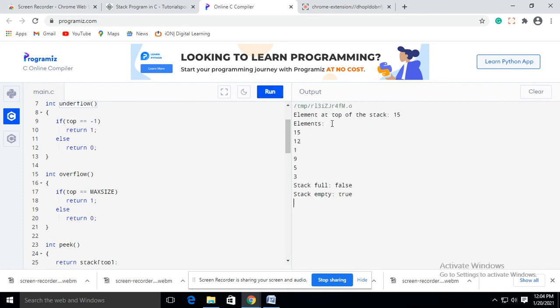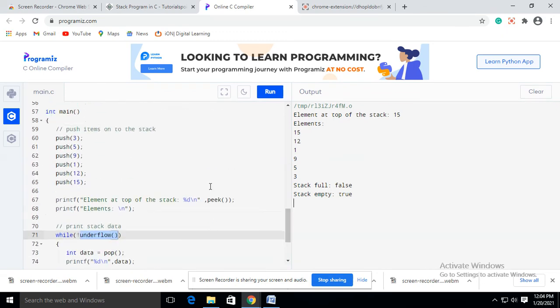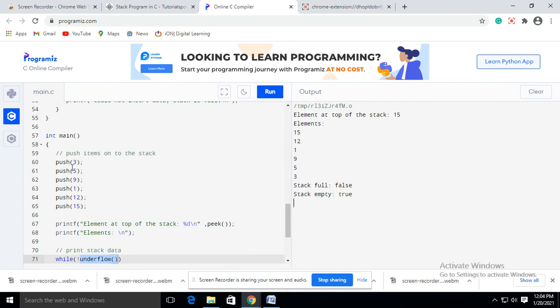The element at the top of the stack is 15, and the elements are 15, 12, 1, 9, 5, 3. Okay, stack full is false, stack empty is true. That means in the main function, push 3, push 5, push 9, push 1, 12, 15. So in this way, the data are inserted.